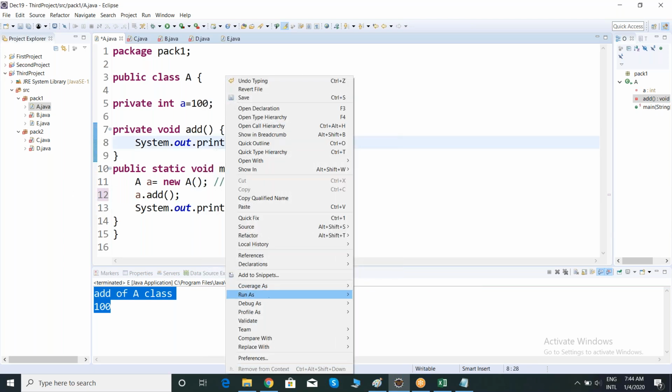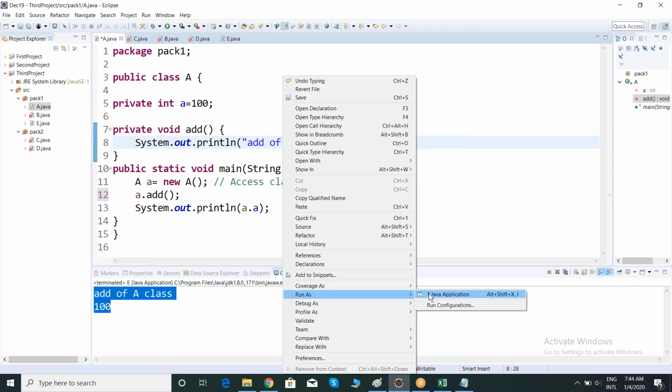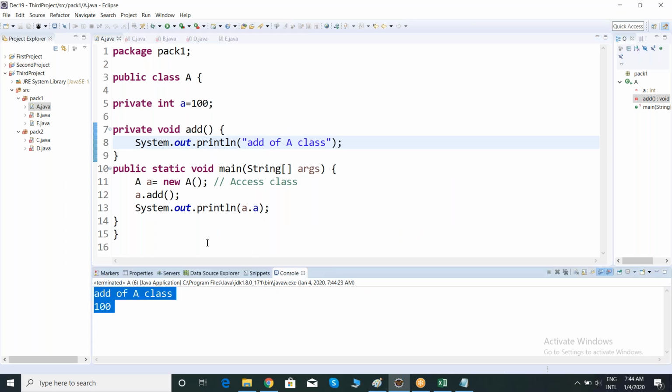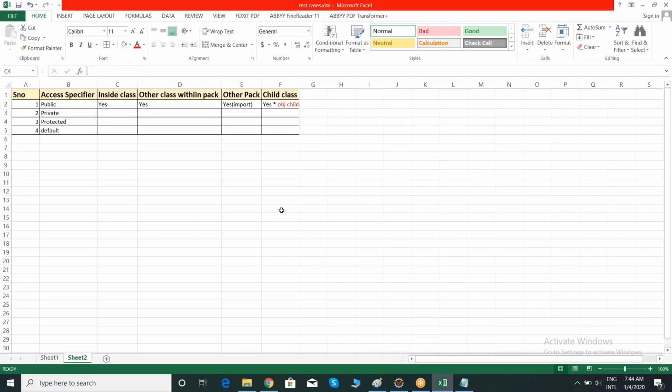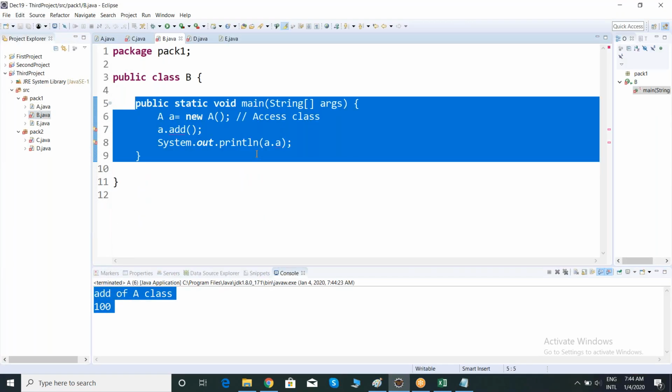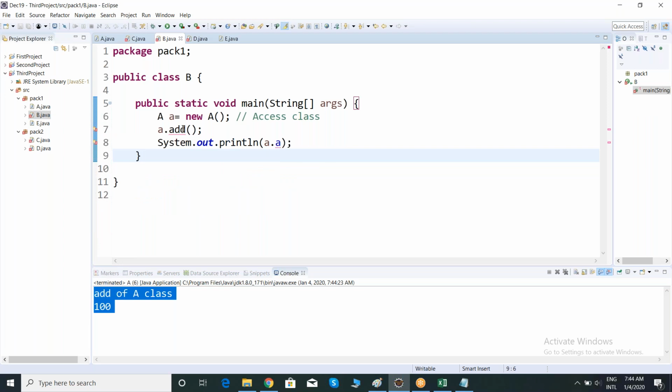Now observe, team, run as Java application. See here, if I make my members private, I can access them inside the class. Yes or no? And let me check another class within the package. Now what is my other class? B class, within the package. Observe. What is it saying? See, change visibility. If my members are private, they are not visible outside of that class. You can access them only inside that particular class.